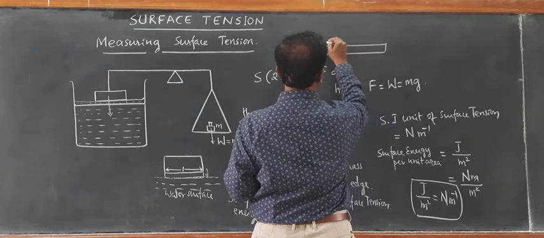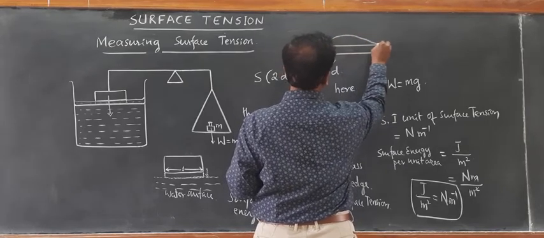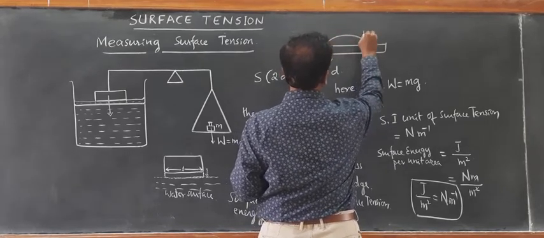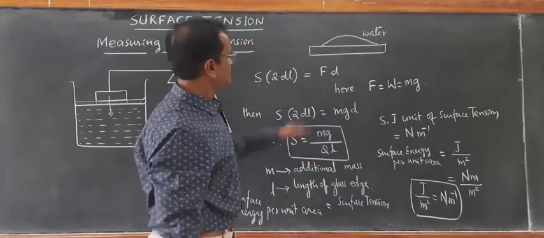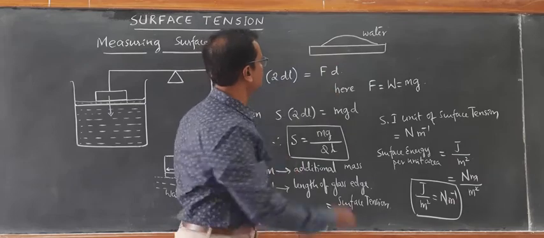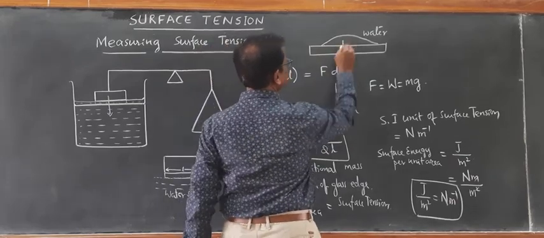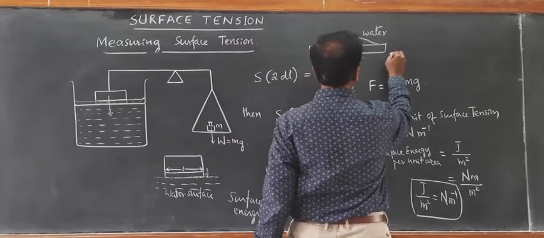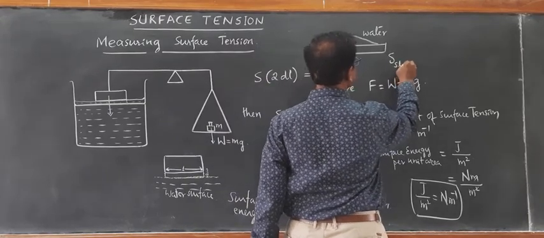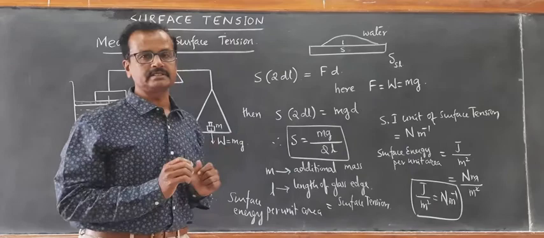On this, if I have taken water, the water will be forming, it will spread like this. This is how it forms water surface. The interface here is solid liquid interface. So surface energy of this solid liquid interface we need to consider.